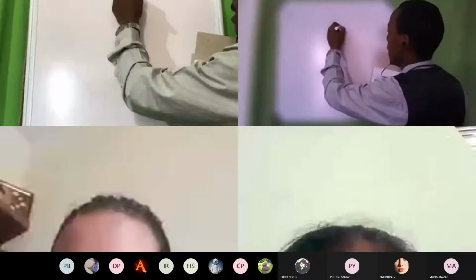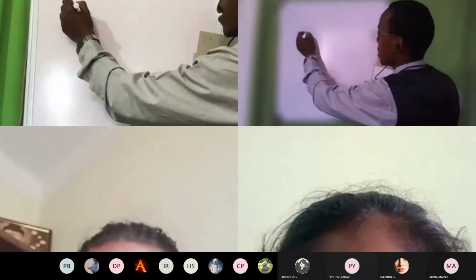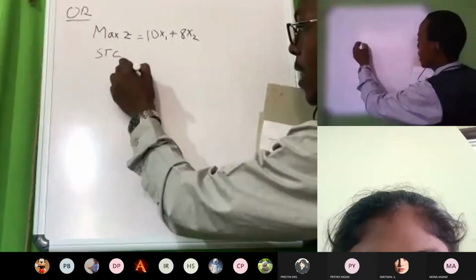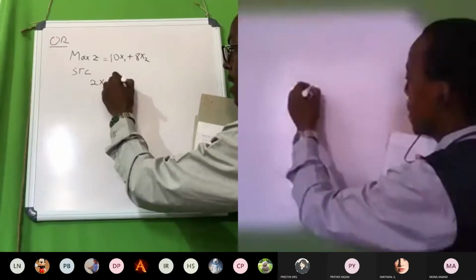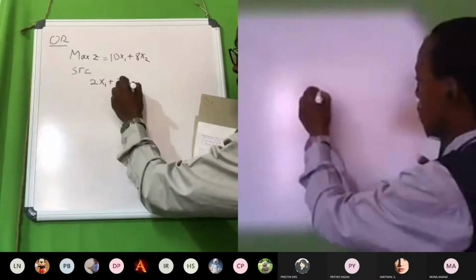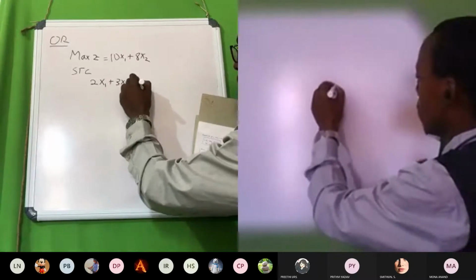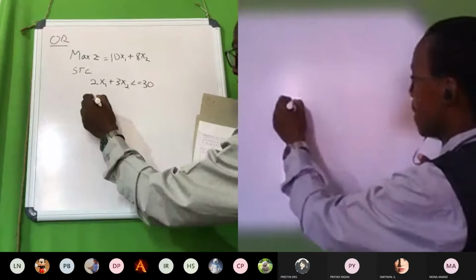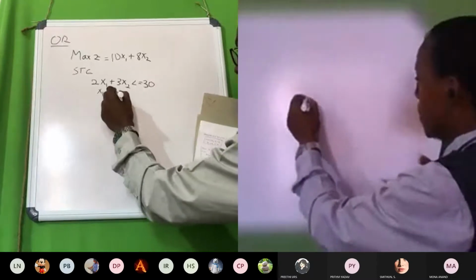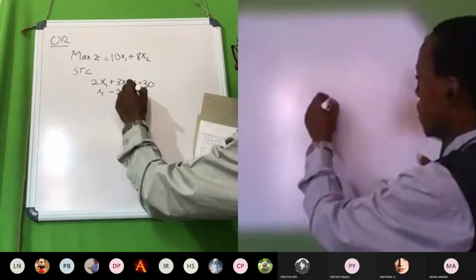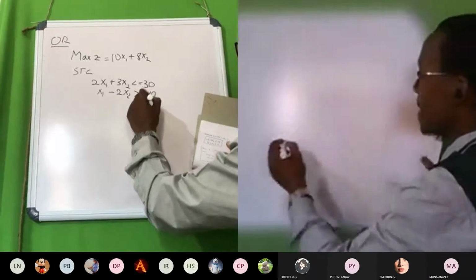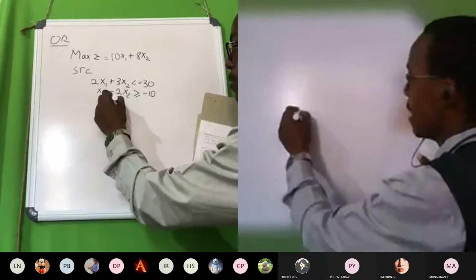Maximize z = 10x1 + 8x2. Subject to the constraints: 2x1 + 3x2 is lesser than or equal to 30, and then the next we had x1 minus 2x2 should be greater than or equal to minus 10. As I mentioned, this one should be x1.